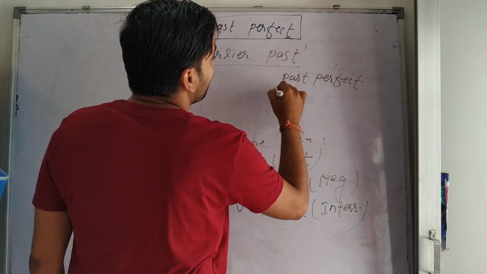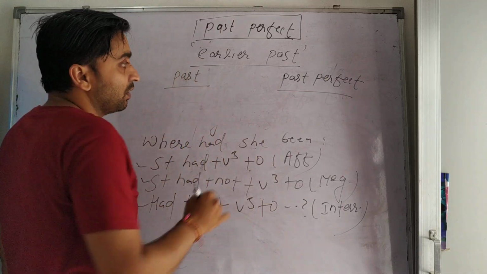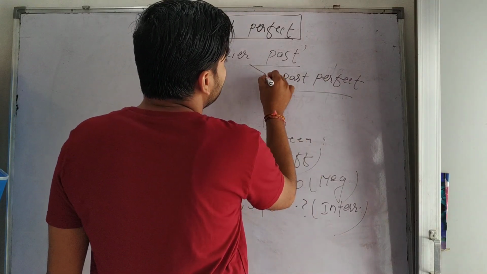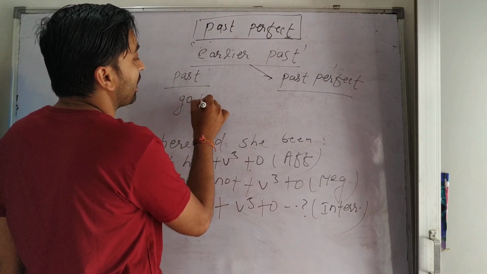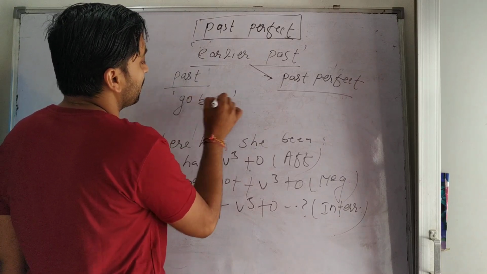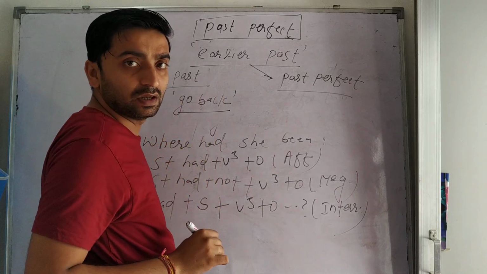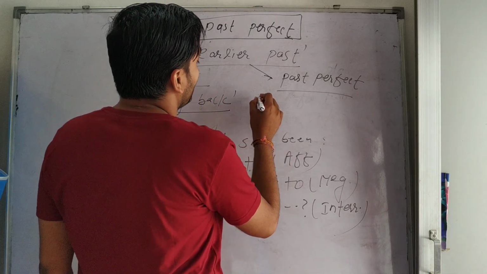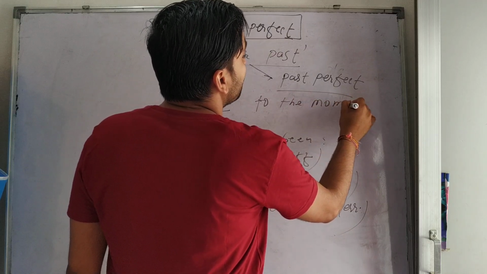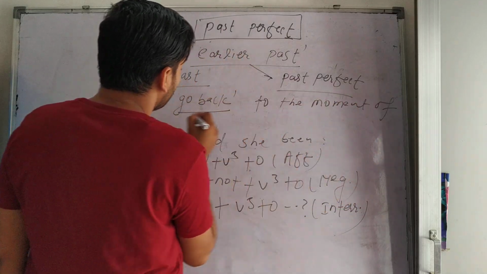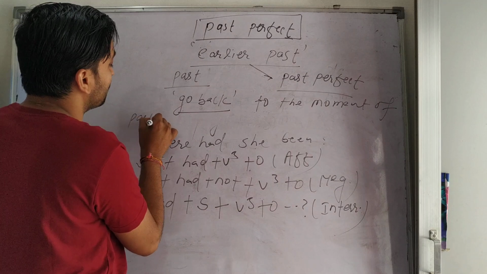So past is past and past perfect means earlier past, or in other words you can say go back to the moment of past.